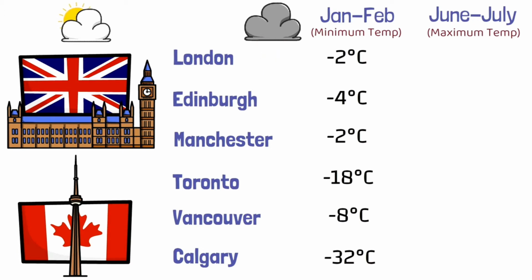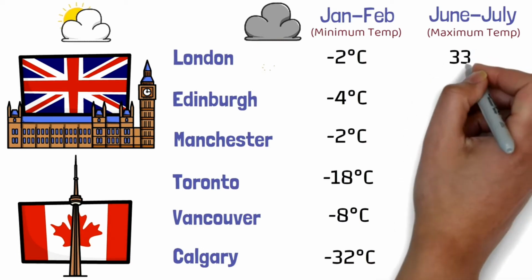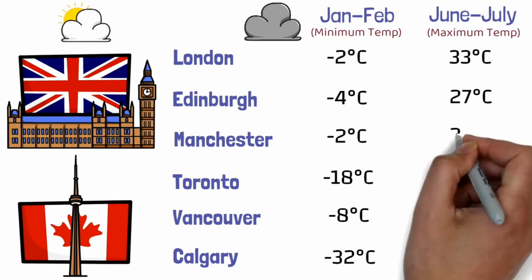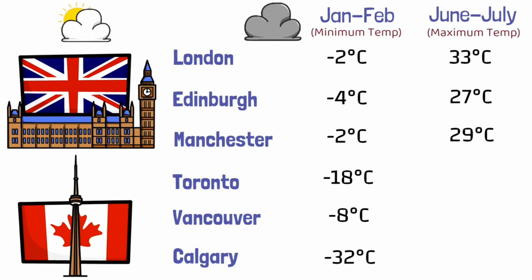Talking about summers, in London the maximum temperature goes around 33 degrees Celsius, in Edinburgh around 27 degrees Celsius, Manchester around 29 degrees Celsius, in Toronto around 35 degrees Celsius, Vancouver around 30 degrees Celsius, and in Calgary around 28 degrees Celsius. So overall we can say that obviously Canada is much colder in the months of January and February.